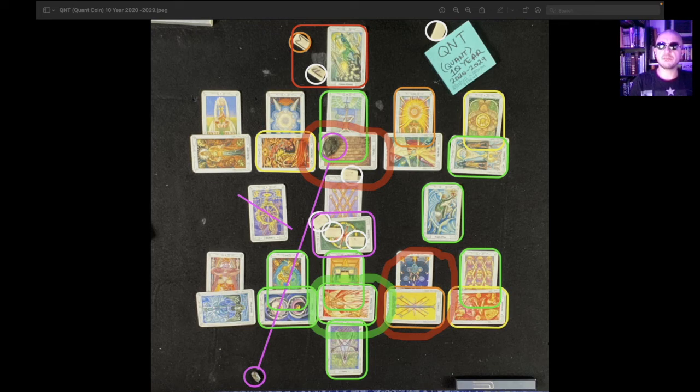So it looks like probably a pretty juicy bullish trade here from 2022 into 2023. And then it looks like a pretty juicy bearish trade from that peak at the end of 2023 or into 2024 down to the trough at the end of 2025 or early 2026.